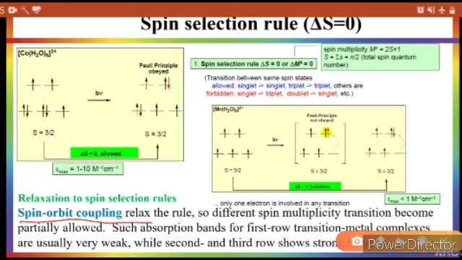This is all about the selection rules. On the basis of these selection rules, we will see the spectra of a few complexes and their interpretation in the next video. Stay tuned.